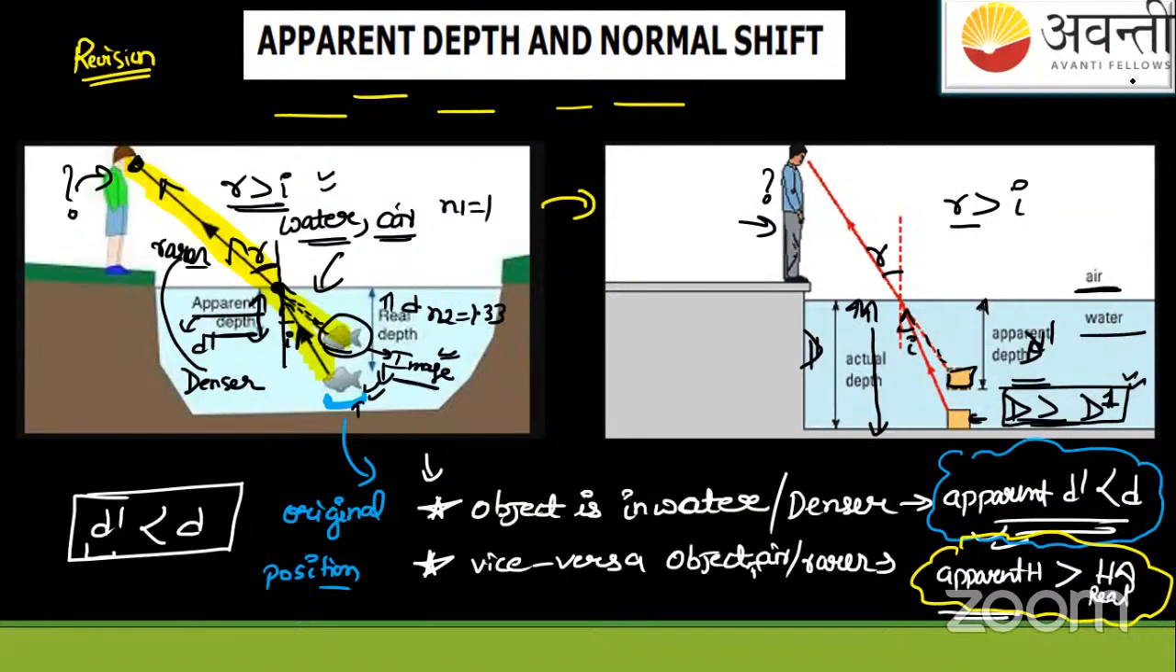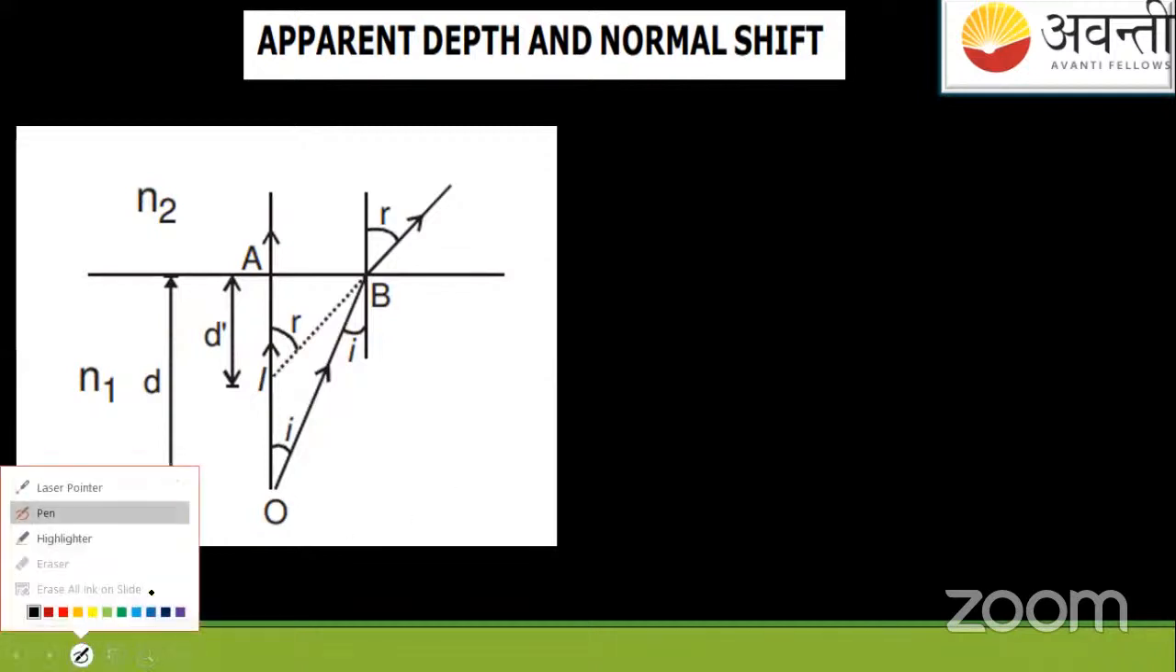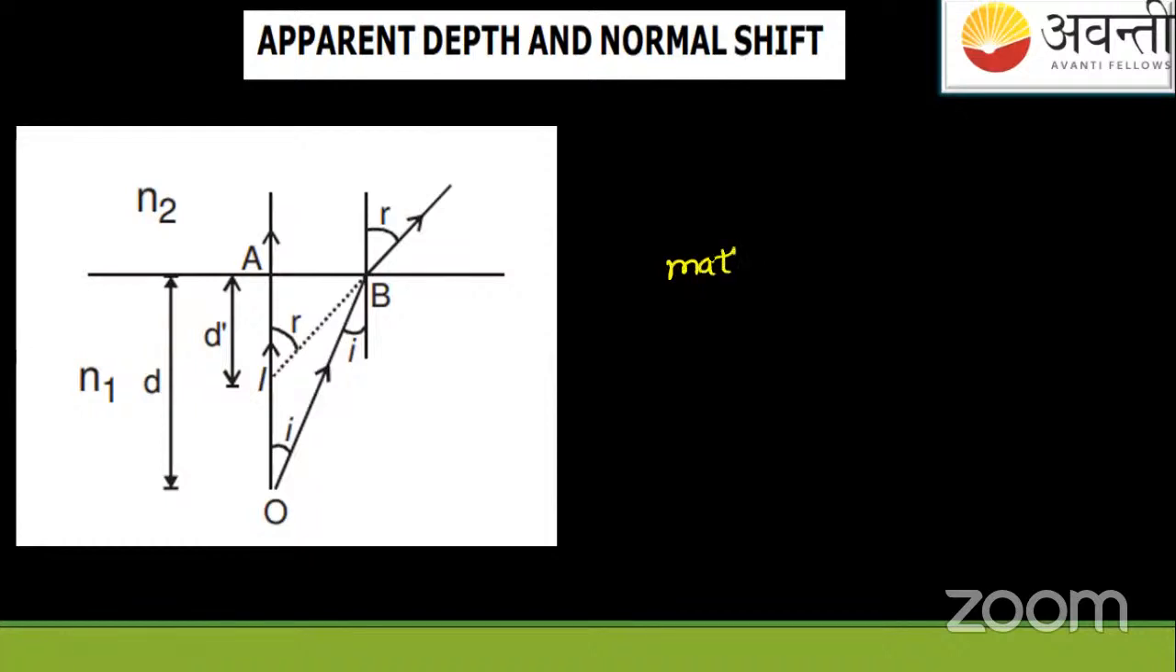Okay, so this was the previous thing. I mean, in the previous classes, we have studied this. It's a revision part, so let us move towards the next: apparent depth and normal shift. This is again the same. Here, on this slide, in the previous class, we did the mathematical formulation. We have completed the mathematics part.